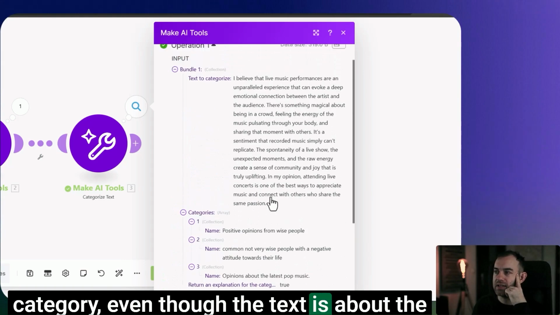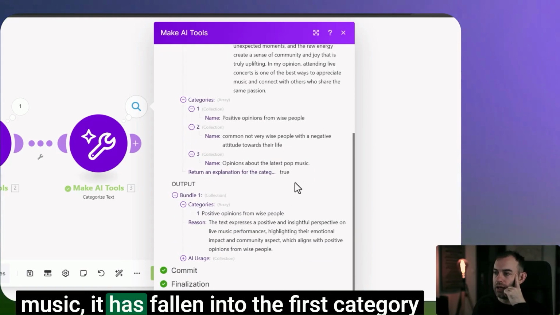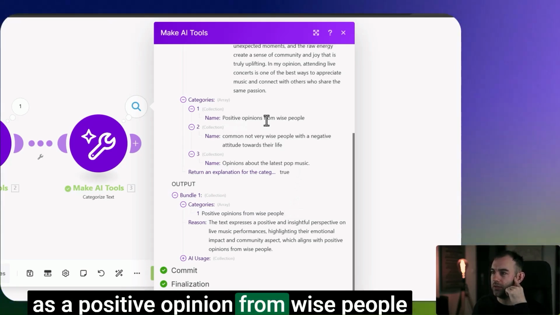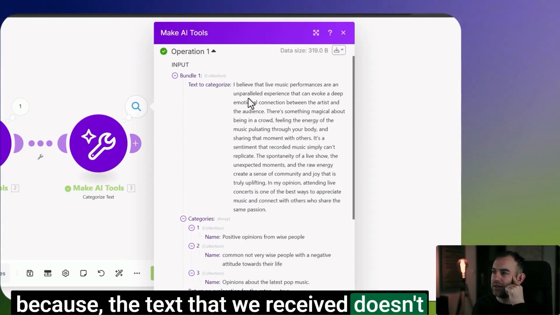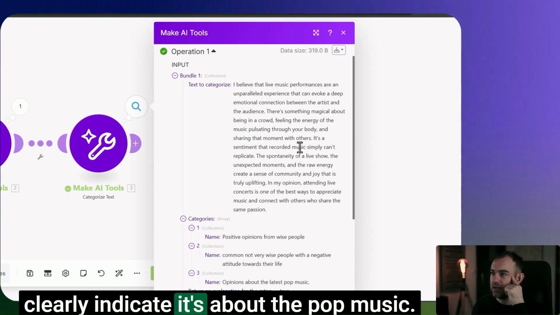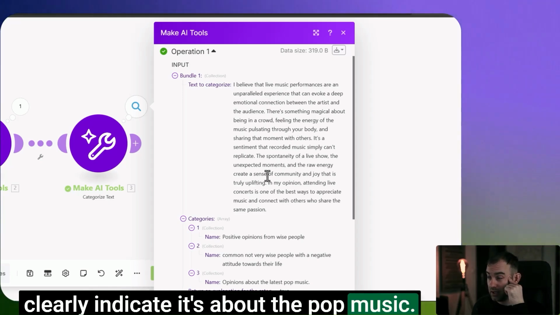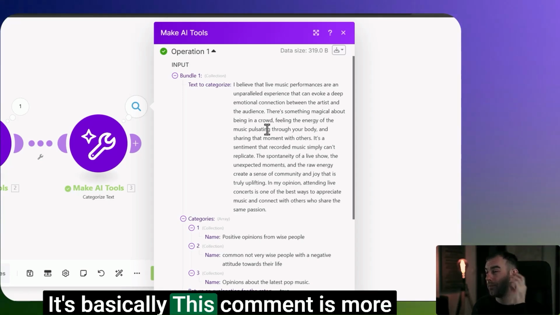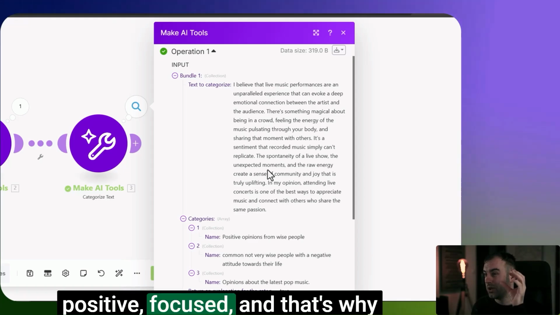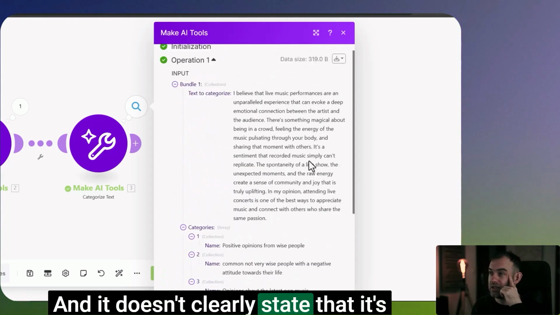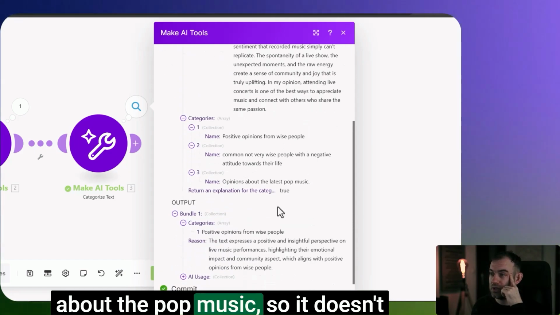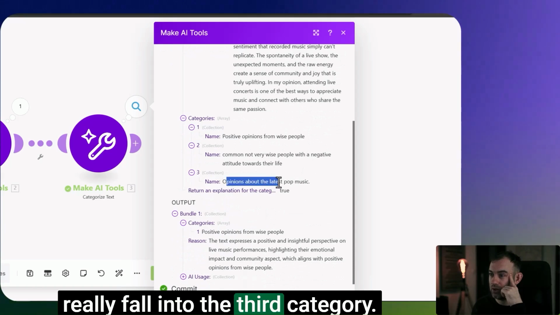Even though the text is about music, it has fallen into the first category as a positive opinion from wise people, because the text that we received doesn't clearly indicate it's about pop music. This comment is more positive focused, and that's why it's falling into the first category, and it doesn't clearly state that it's about pop music, so it doesn't really fall into the third category.